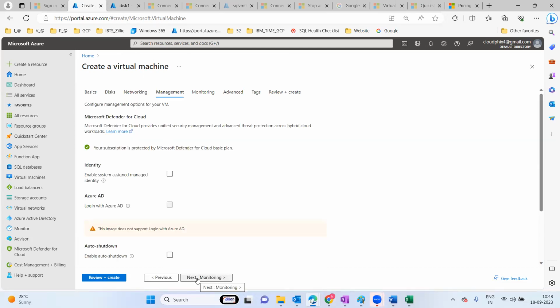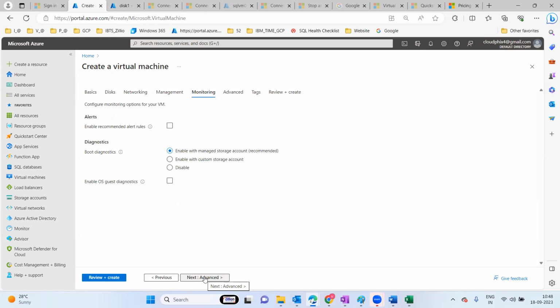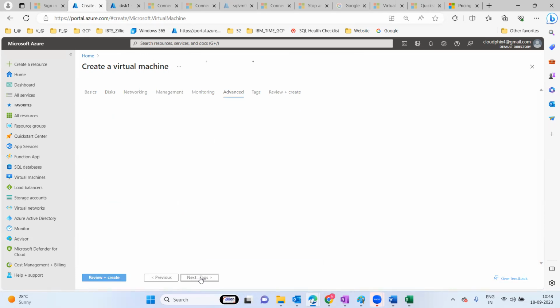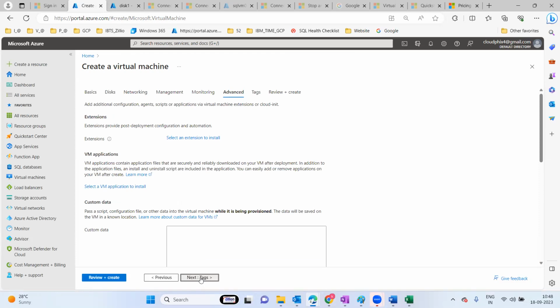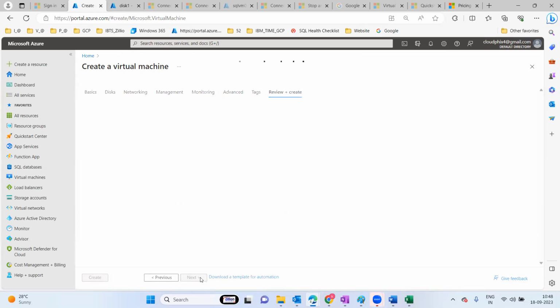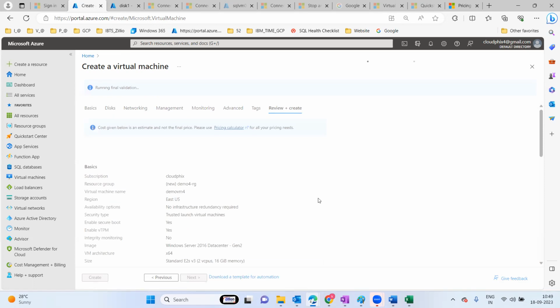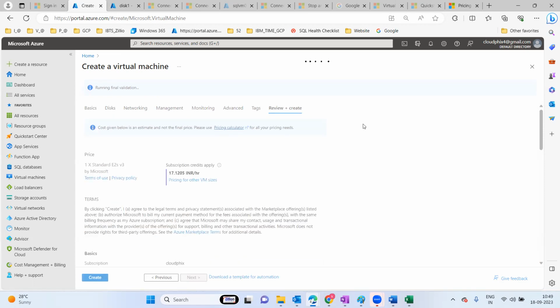The management option, okay, so logging with the Azure AD IDs also you are able to do. And the monitoring part, okay, if you want to enable the monitoring, you can do the OS diagnostics and all. And next, advanced, tag and create. So this is all about creating the VM, and validation is going on. Once it is done, you just click on create the VM and it is going to deploy.